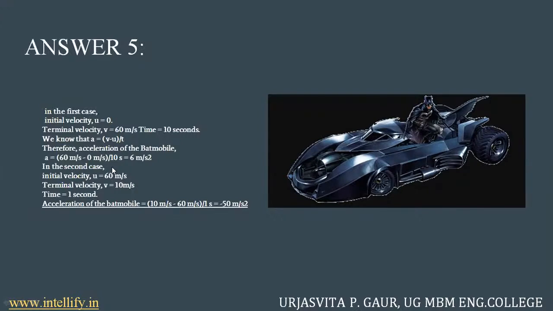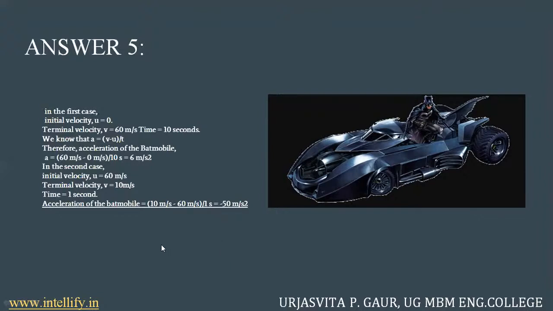In the second case, he has applied brakes and the velocity of the Batmobile has decreased to 10 meters per second. That is, it is undergoing a deceleration, right? We must know that for deceleration, the sign convention goes the other way around compared to acceleration. That is, this is going to be negative as compared to positive, because this is going to decrease the velocity of the Batmobile.